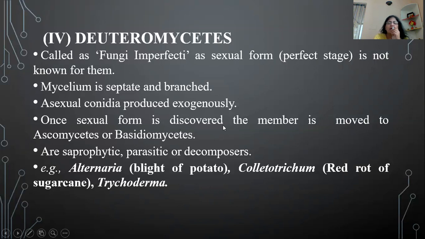As soon as their sexual form is discovered, they are separated based on similarity. If their sexual reproduction is similar to Ascomycetes, they are transferred to Ascomycetes, or if it is similar to Basidiomycetes, they are shifted to the Basidiomycetes group. Deuteromycetes are of all three types: saprophytic, parasitic, and decomposers.